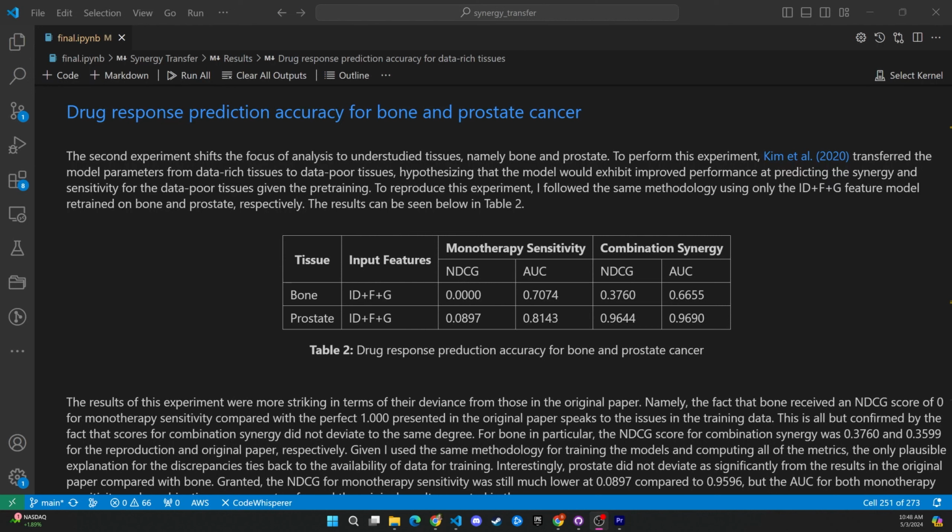For combination synergy in the prostate, my model again outperforms the original results, but for the bone across monotherapy sensitivity and combination synergy, these were both much lower than in the original paper, which I think speaks to those misalignments and absences in the original data that the authors used.